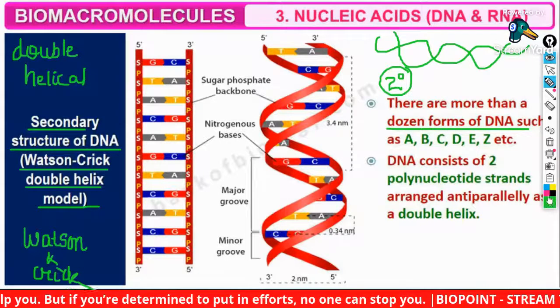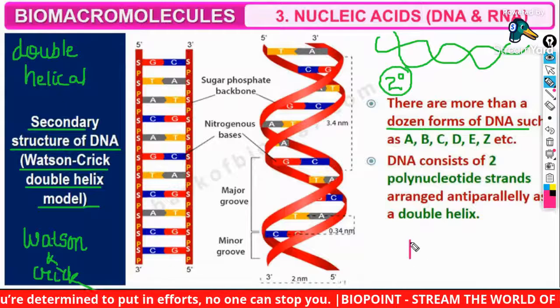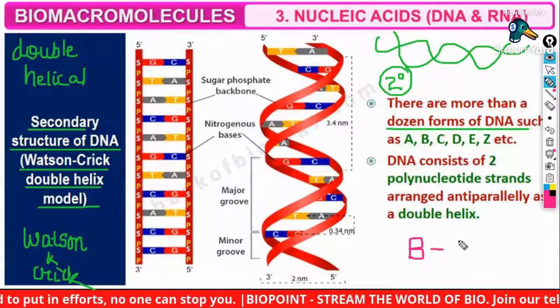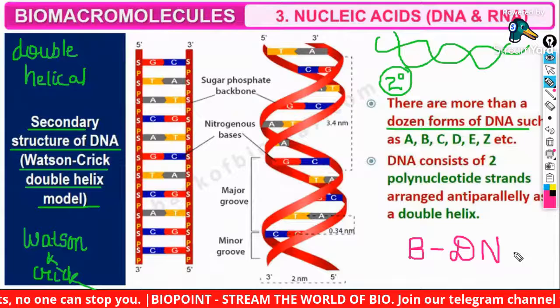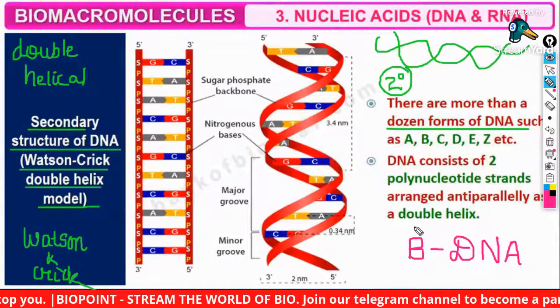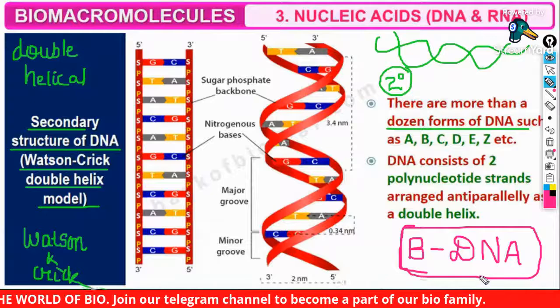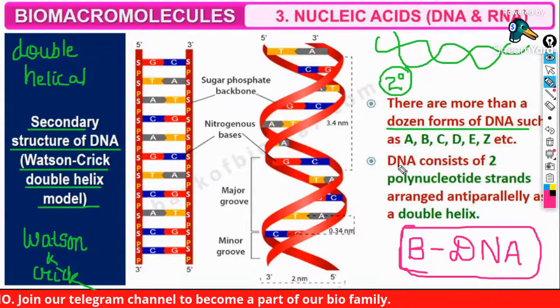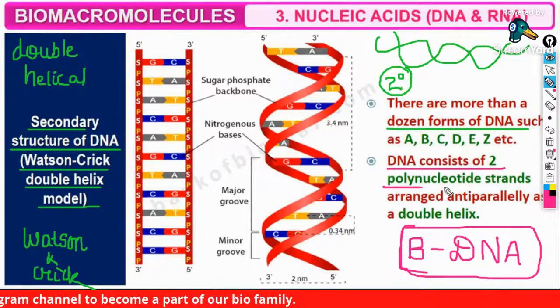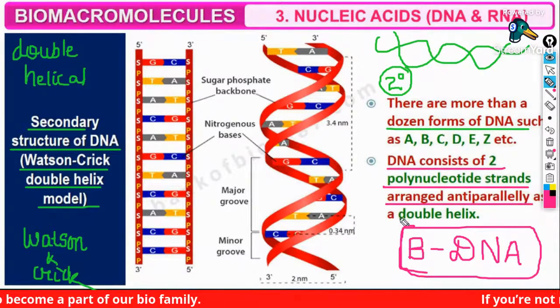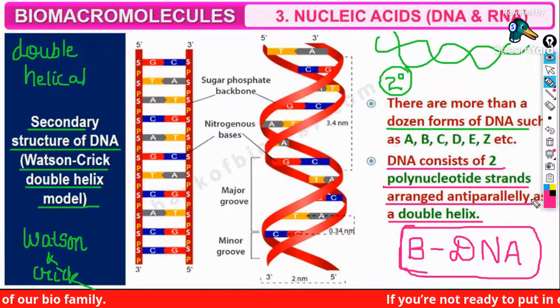But the DNA that we concentrate on while studying is the structure of B-DNA. B-DNA is easy to isolate and easy to study. So DNA consists of two polynucleotide chains arranged anti-parallelly as a double helical structure.